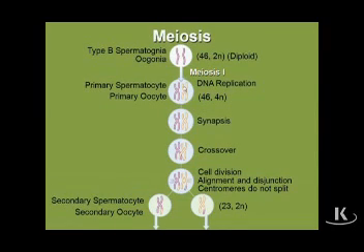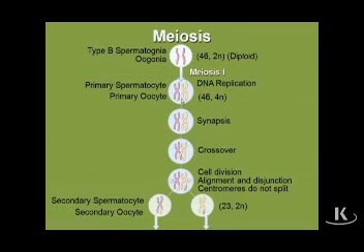These cells enter the first meiotic division, they get as far as prophase of the first meiotic division, and then they stop. They arrest at prophase of the first meiotic division and stay in that status until puberty.